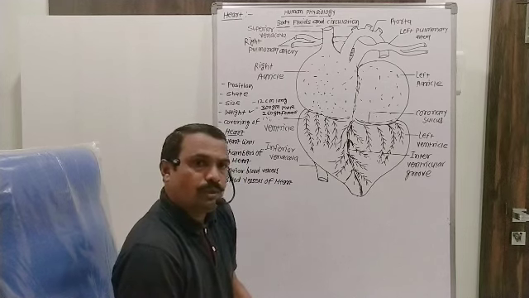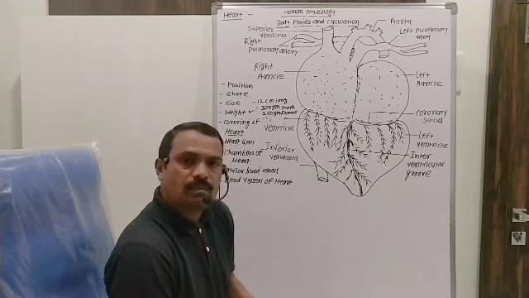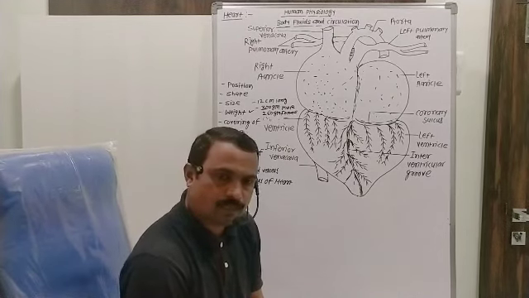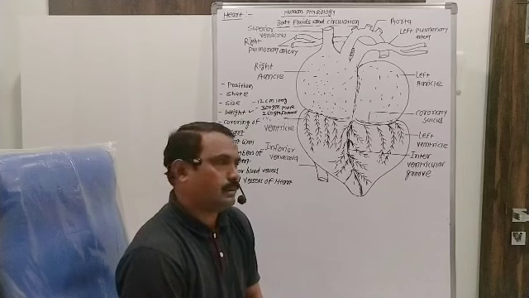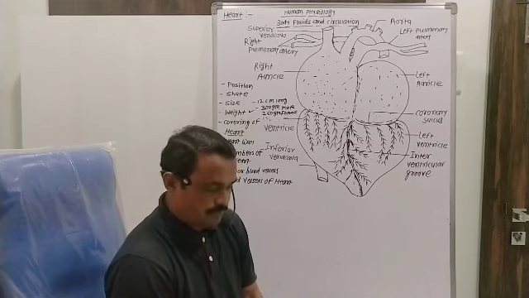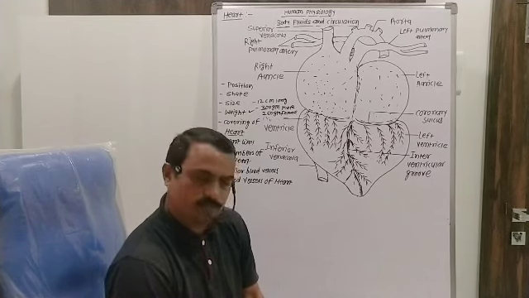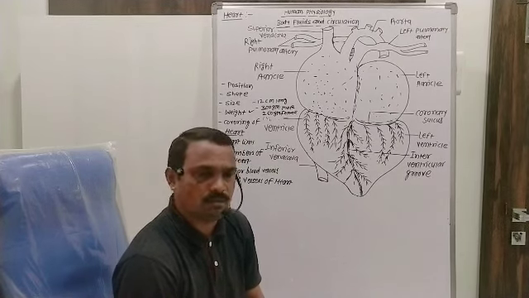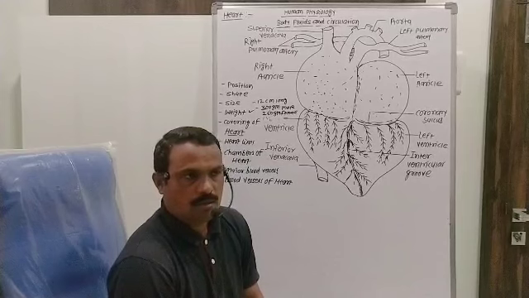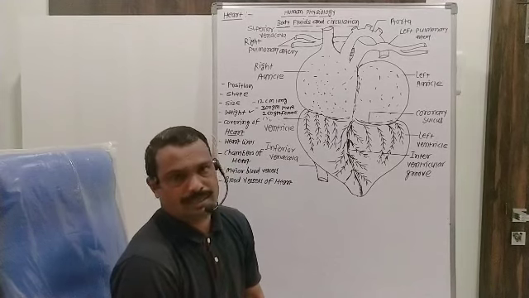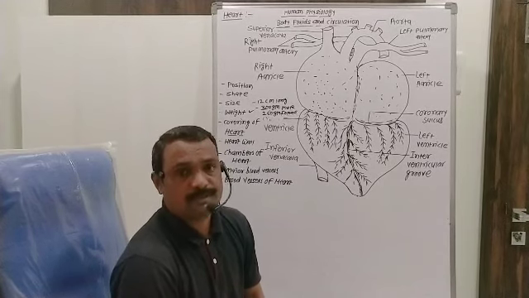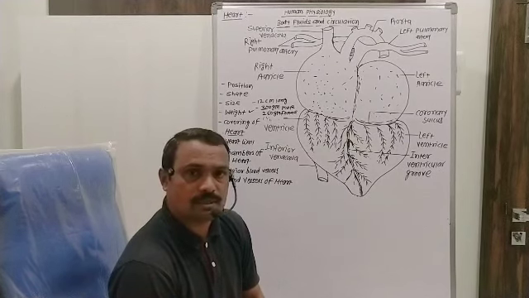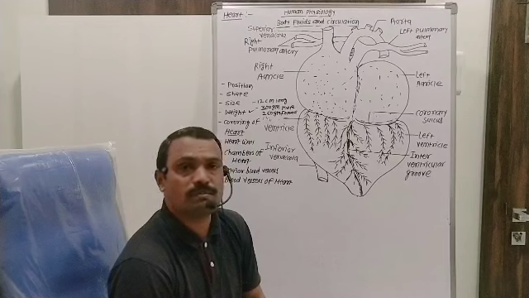Hello students, today we are studying the blood vascular system. In the blood vascular system, there are different organs and different parts. But the first important part present in the blood vascular system is the heart, a pumping organ, the pumping station present in the circulatory system. Heart is a muscular organ that is made up of cardiac muscles, and it is of mesodermal origin.